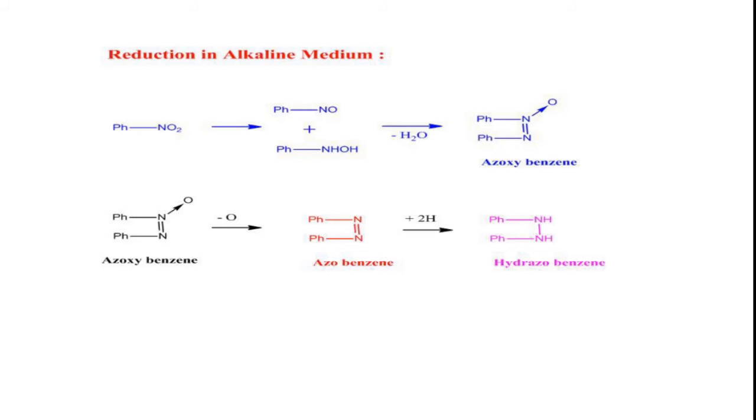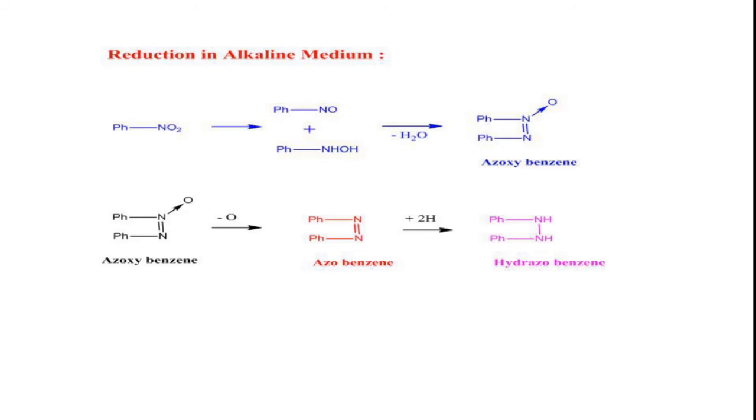So in this way, when nitrobenzene is reduced in alkaline medium, the intermediate reduction products, nitrosobenzene as well as phenylhydroxylamine, further interact with one another to form dinuclear products like azoxybenzene, azobenzene, and hydrazobenzene.